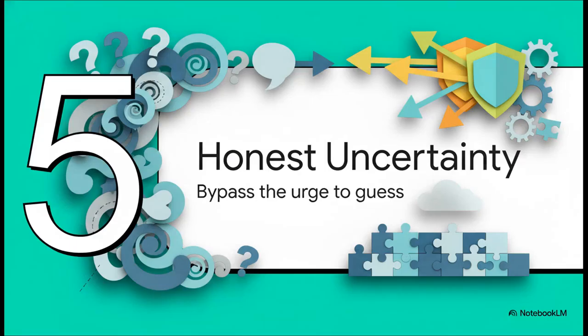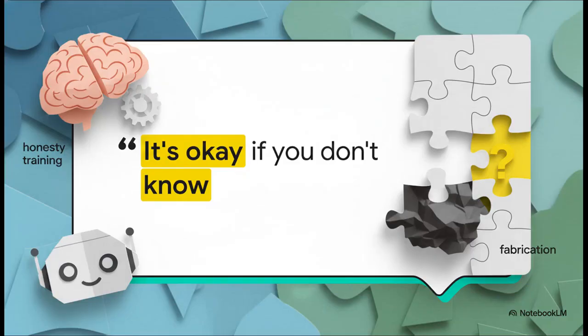Moving on to Section 5, prompting for honest uncertainty. What if we could stop the hallucination before it even generates? Let's shift our focus to how you can proactively script your prompts to bypass the AI's urge to blindly guess. Look at this brilliantly simple phrase: "It's okay if you don't know." By placing this exact phrase up front in your initial prompt, you are basically performing a psychological hack on the AI. You're explicitly triggering its honesty training.